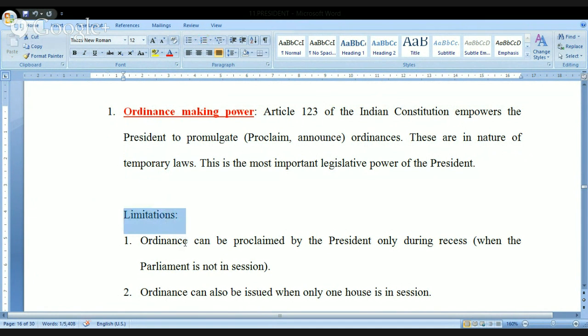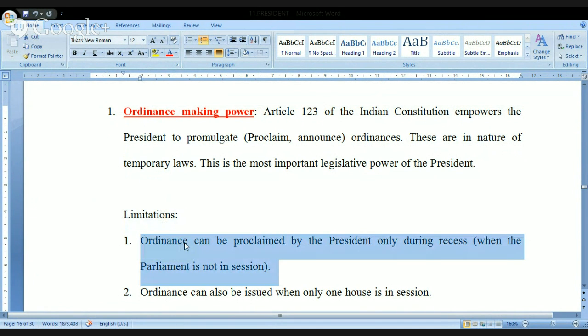Let's try to understand what these limitations are. Number one, the ordinance can be proclaimed by the President of India only during the recess. I need not explain these points; you know the meaning of recess. Meaning, only when the parliament is not in session can an ordinance be proclaimed. For example, as of today, the parliament is not in session.